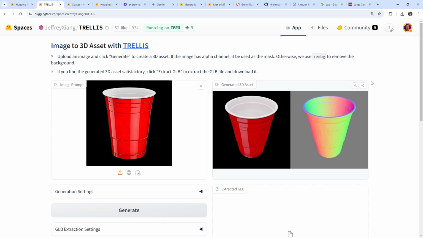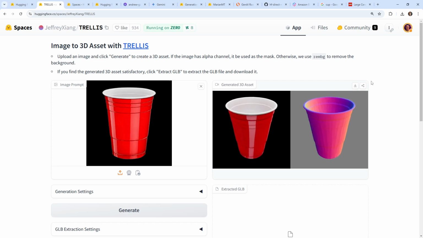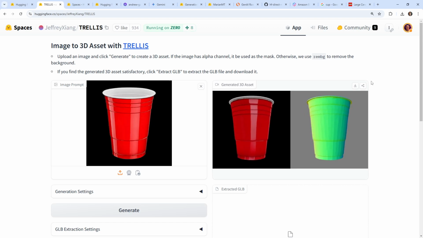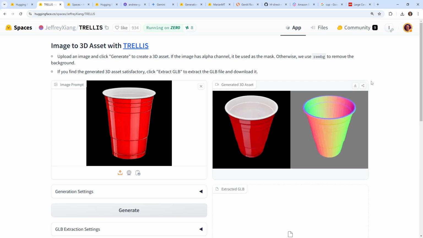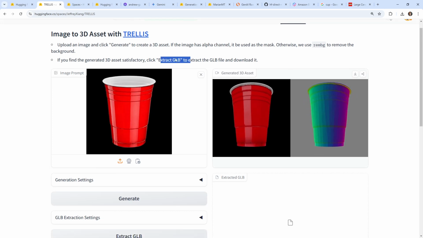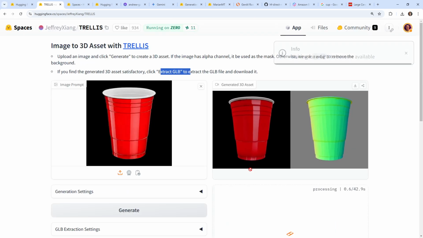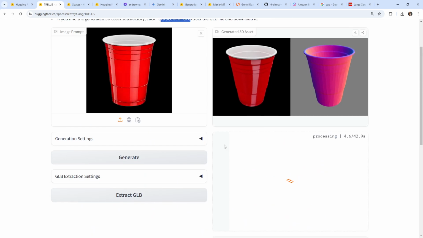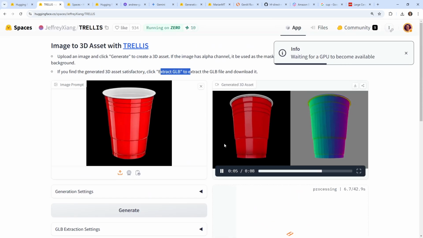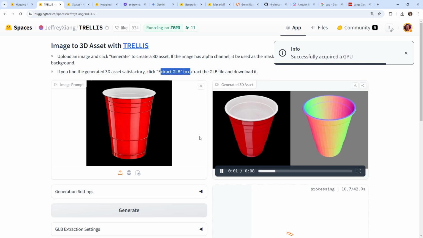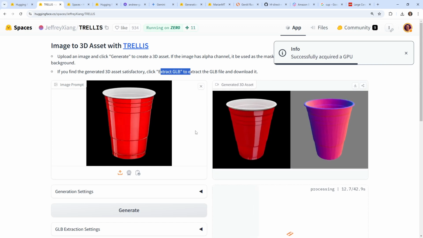We don't really know for certain. Whoa, that is awesome. That is really cool. Okay, so now the next question is, could I download this asset? So if you find the generated 3D asset satisfactory, extract the GLB file. So we'll go ahead and extract that out. And I think I've been seeing these online, so that's pretty cool. And now it's running another thing to extract it out, and I'm just waiting for it.